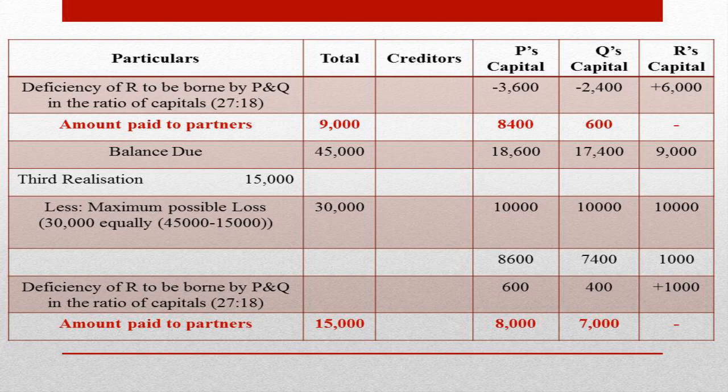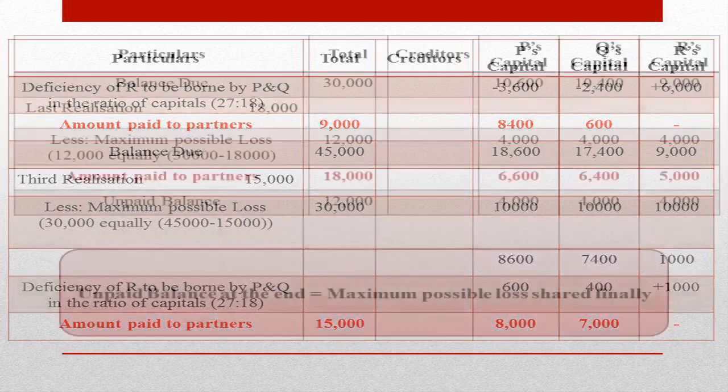Then the second one is that under the maximum possible loss method, we are not directly distributing the amount what is available. Instead, maximum possible loss is distributed, and in order to find out the amount to be paid to the partners, the balance is worked out, and the balance is to be a credit balance.